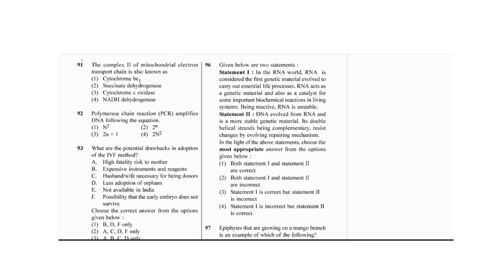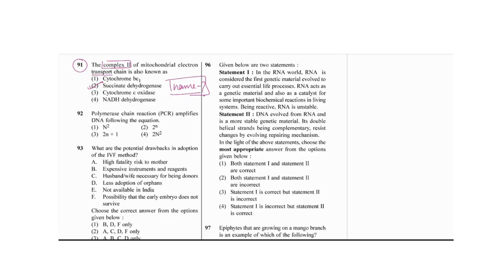Question number 91: complex 2 in the mitochondrial electron transport chain is also known as... In the electron transport chain we have four complexes, 1, 2, 3, 4, and then ATP synthase in the inner membrane of the mitochondria. They are asking the name of complex 2. We have seen that it was succinate dehydrogenase.